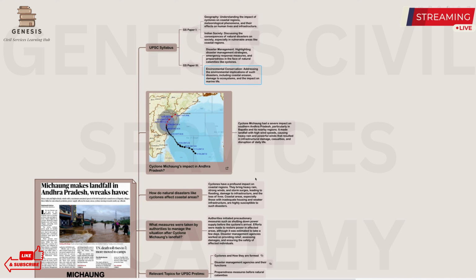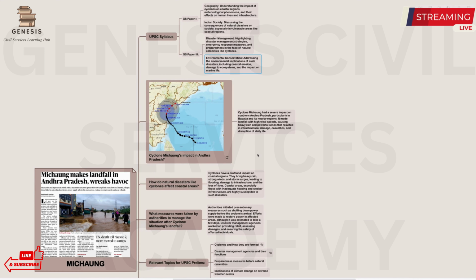Let us look at how Cyclone Michaung impacted the Andhra Pradesh coastal region. So, the south side of Andhra Pradesh has been impacted severely due to this Cyclone Michaung and its nearby region. Due to the high wind speeds causing heavy rainfall and the powerful winds, it resulted in the infrastructural damage and casualties, and it disrupted the daily lives of the Andhra Pradesh citizens.